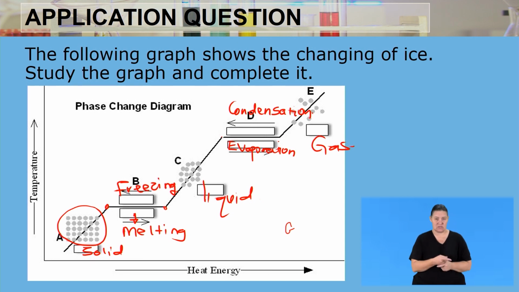So these are our processes. We have freezing, going from liquid into a solid, condensation, going from a gas into a liquid, melting, going from a solid into a liquid, and evaporation, going from a liquid into a gas.